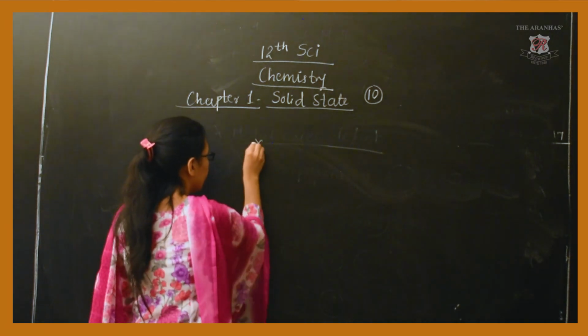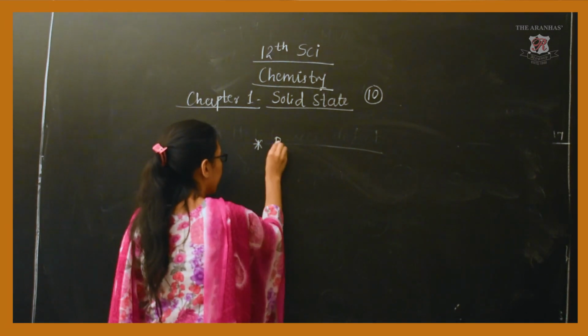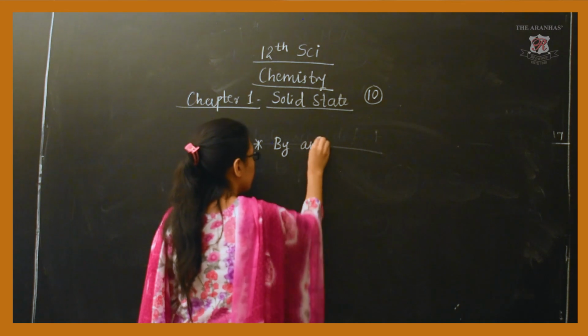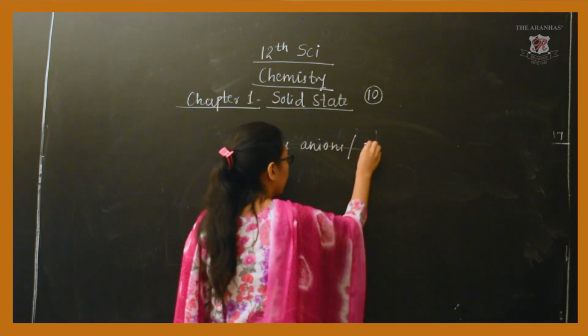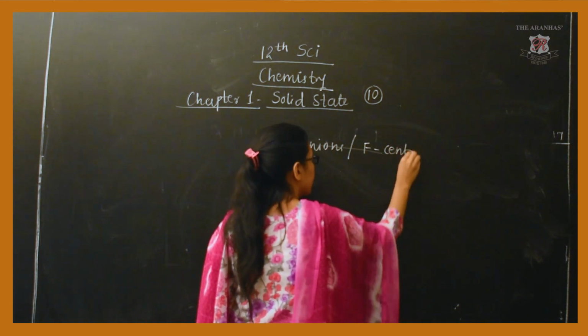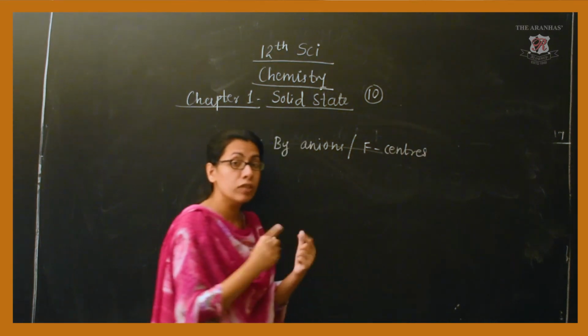So the last defect is by anions, or you can say F centers, which give color.